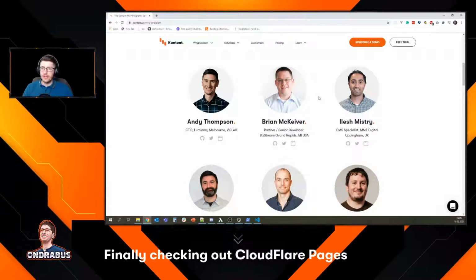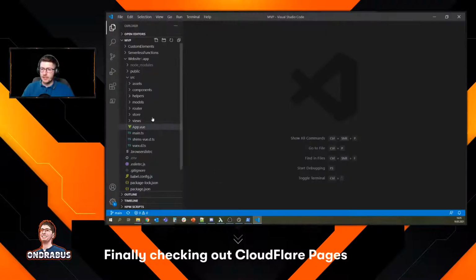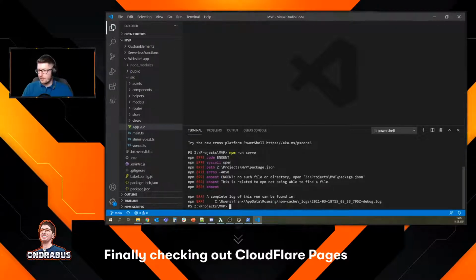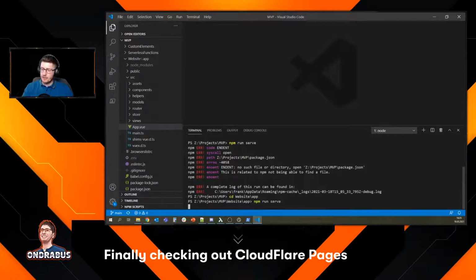Now, what I want to do today is, I built that using the Vue starter. I don't know whether the starter is called anything, but it lets you choose whether you want to use TypeScript, if you want to use a router, and these kinds of things. So we can take a look at how it works. I'm in the website folder here, and app. That's the Vue app. So I'm gonna open a new terminal. I think it's npm run serve. Okay, what's wrong? No such file or directory. Okay, so I need to go into website and app. Now I can do npm run serve.